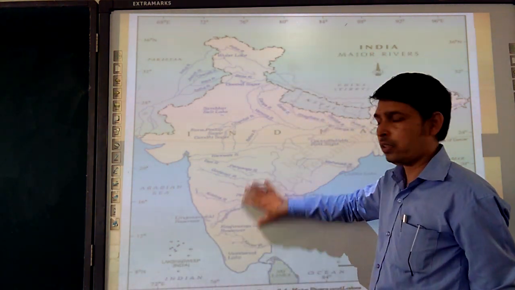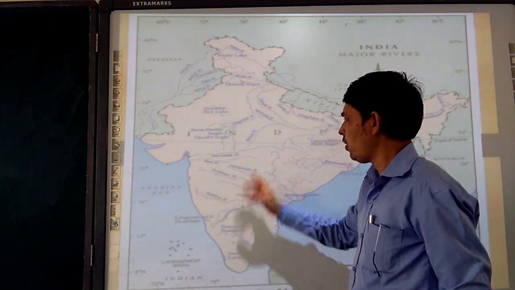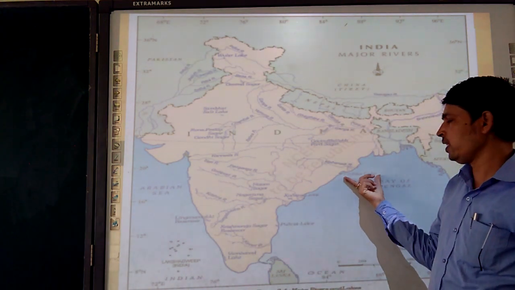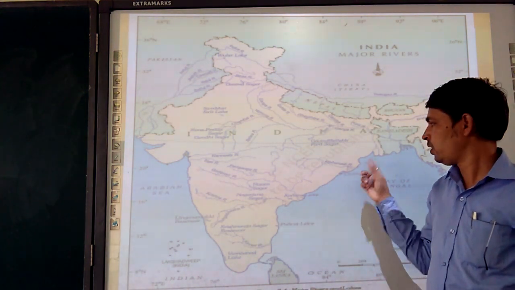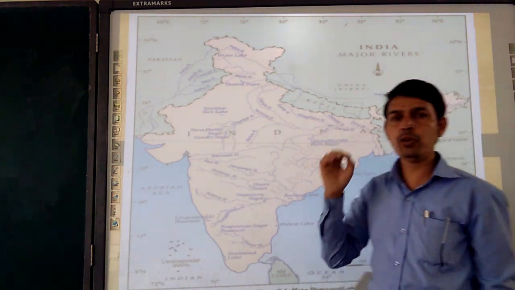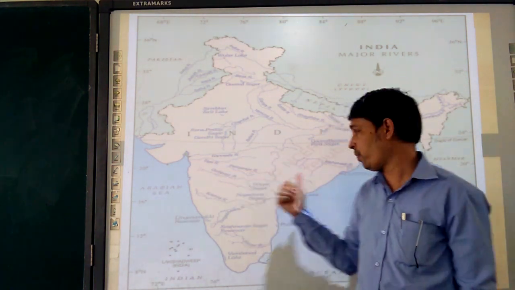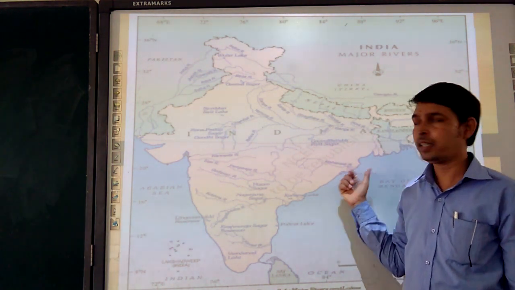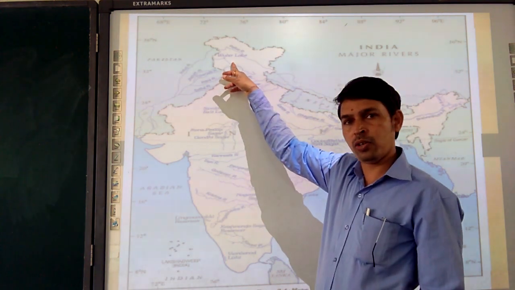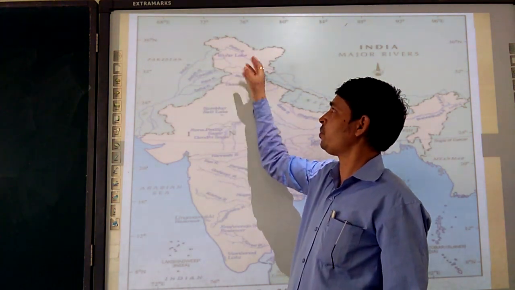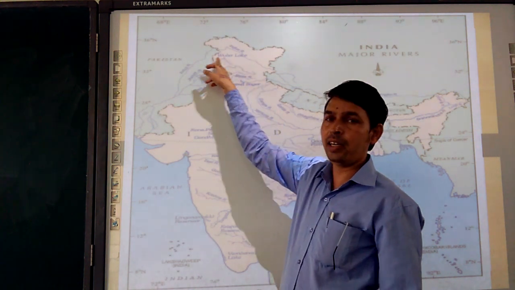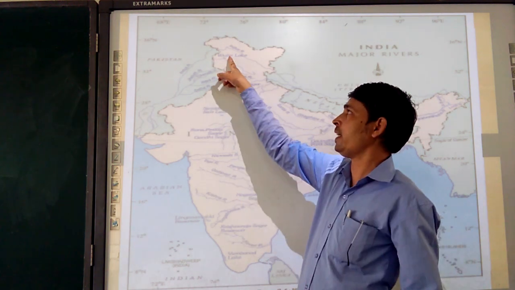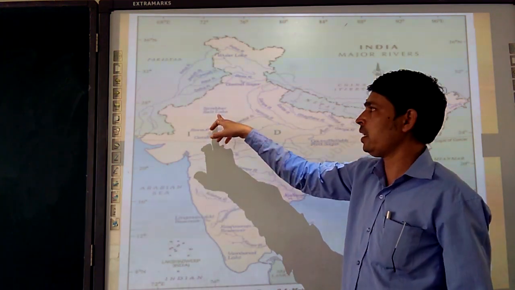After going over all the rivers, we are moving to see lakes. Then we are seeing Chilika Lake. If Chilika Lake is marked here, in the question there will be a lake, but which lake is it? That is Chilika Lake, you have to write there. Then Wular Lake. If this part in Jammu and Kashmir is marked, for 1 mark, in the question paper there will be a lake, but which lake you have to write here: Wular Lake. Like that, the Sambar Lake.